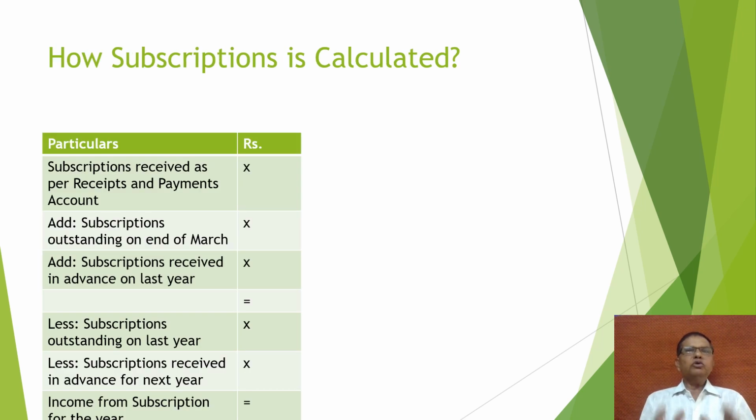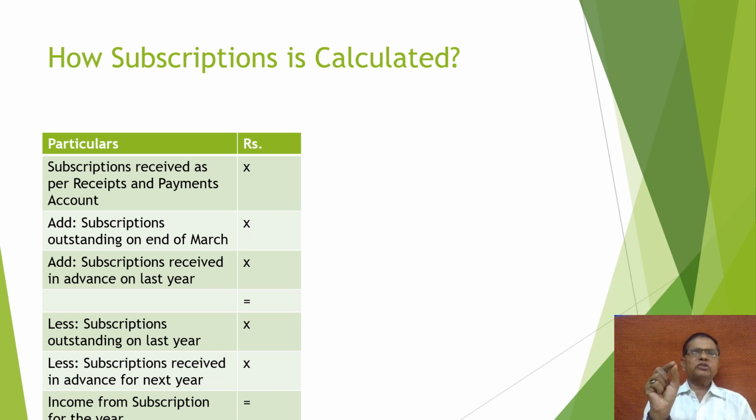So how is subscription calculated? Subscription is very important. To show this subscription in the income and expenditure account, we are adding two items and we are deducting two items. As we have discussed, in the receipts and payment account we are showing all types of receipts and payments and all income, whether it pertains to the past period or the future period. So here we are adding two items.